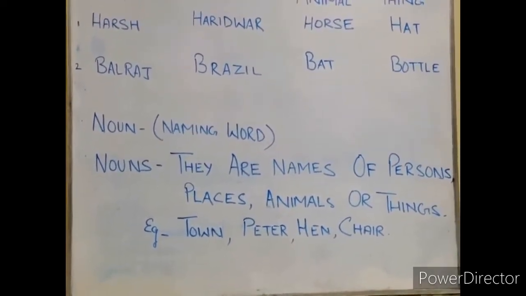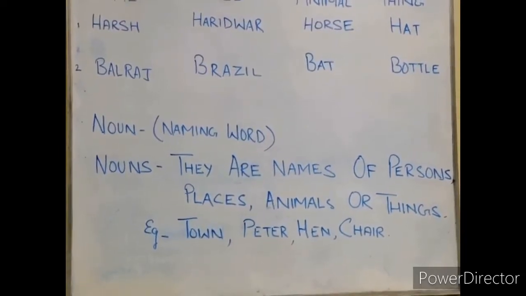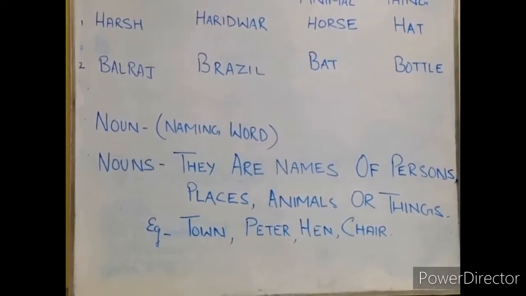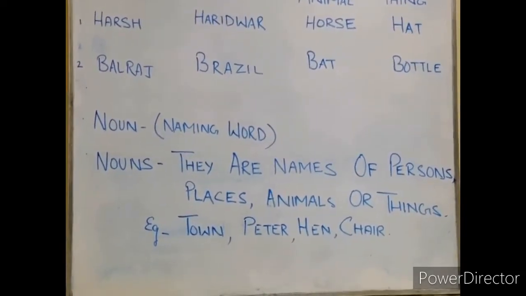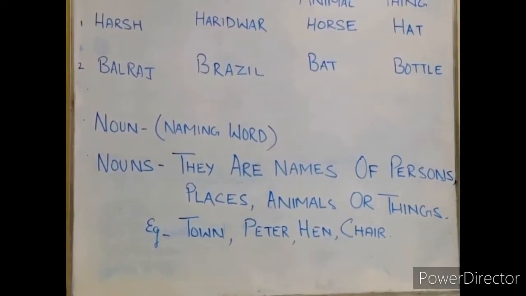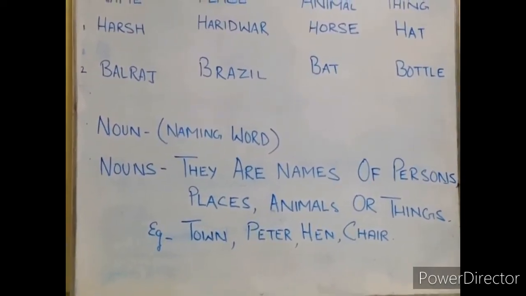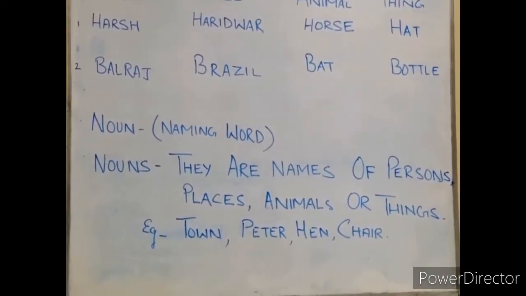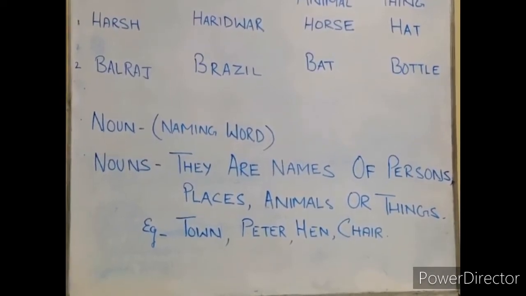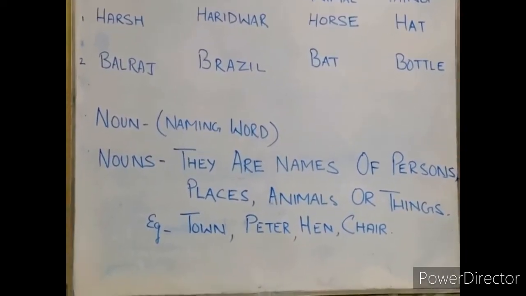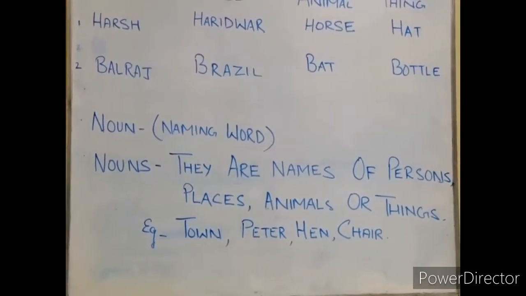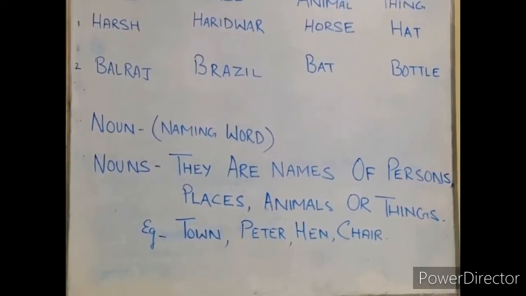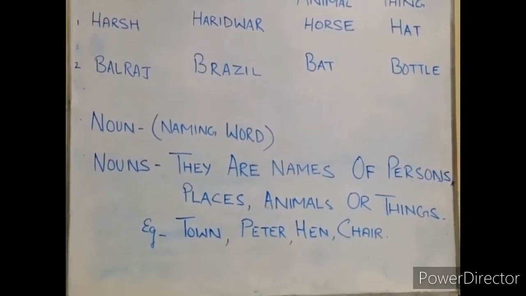What is noun? Noun is called a naming word. Now write the definition. Nouns, they are names of persons, places, animals or things. For example, town, name of a place, Peter, name of a person, hen, name of an animal, and chair, name of a thing. I am repeating once again.